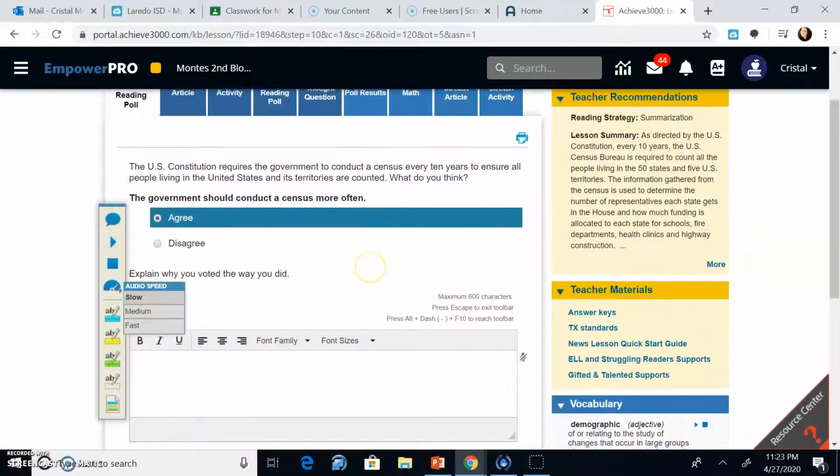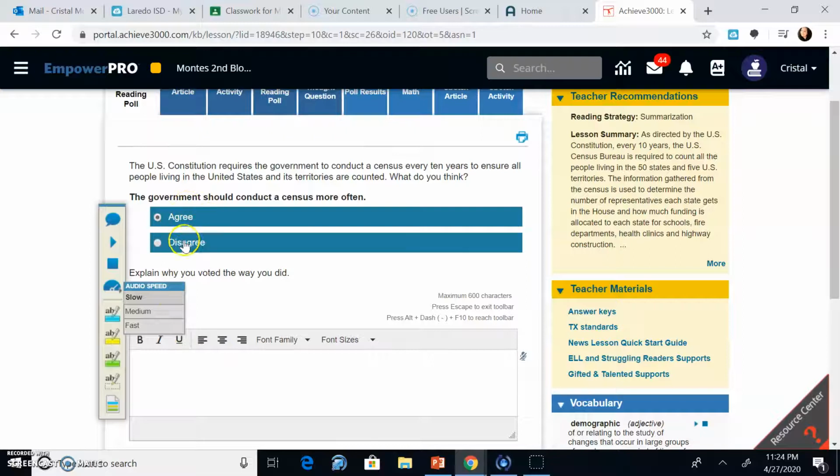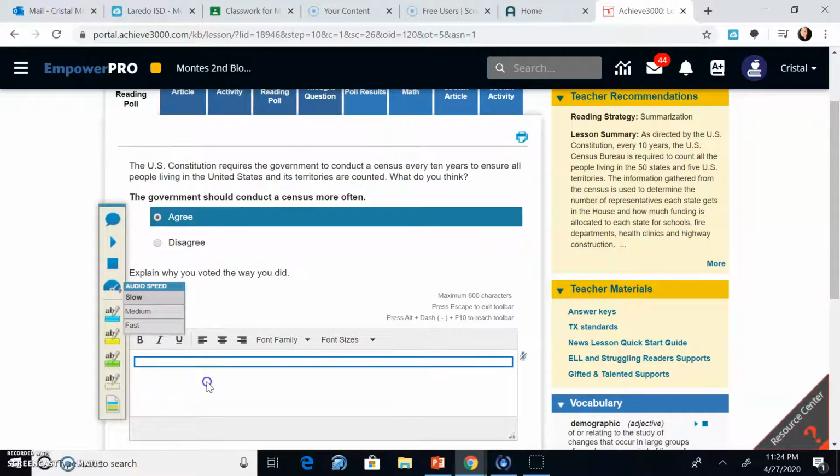So let's look at the before reading poll for the 5-step lesson. The U.S. Constitution requires the government to conduct a census every 10 years to ensure people living in the United States and its territories are counted. So what do you think? The government should conduct a census more often? Do you agree or disagree? So they usually send in your mail, they'll send you a census letter. The one I got was blue, and I'm supposed to fill it out because that is for the government. So you can put either agree or disagree, and then you're going to type in your sentence here.